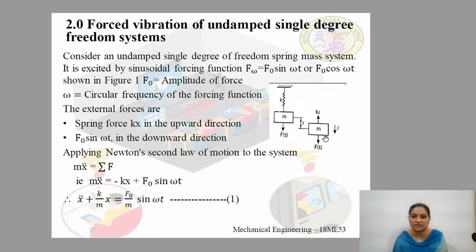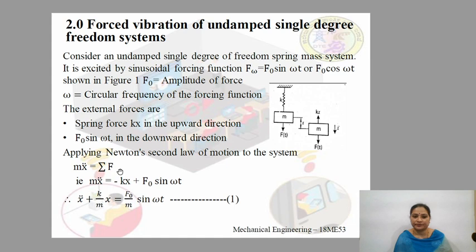Now the forces acting on this system are analyzed. The external forces are the spring force kx in the upward direction and F0 sin ωt in the downward direction. Applying Newton's second law of motion to this system, we can write m x double dot is equal to the summation of the forces.